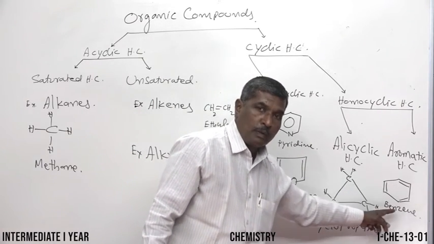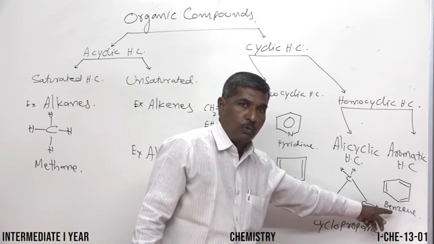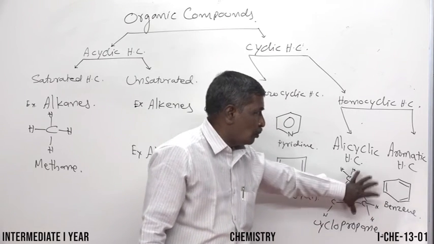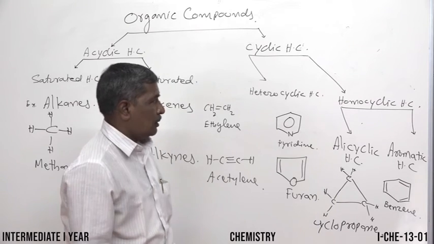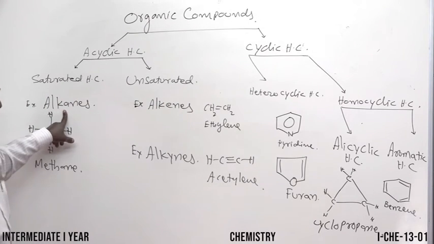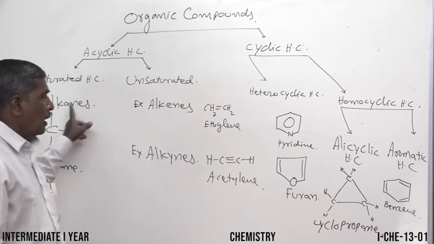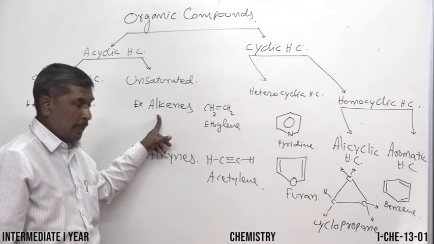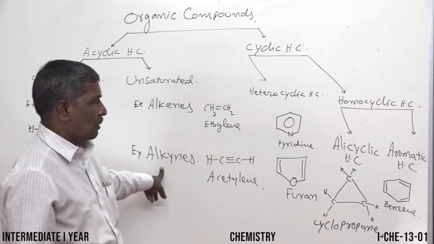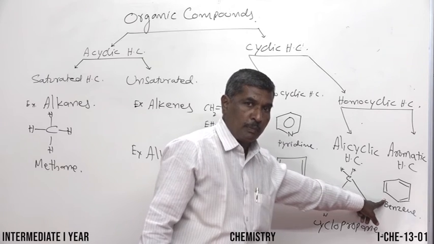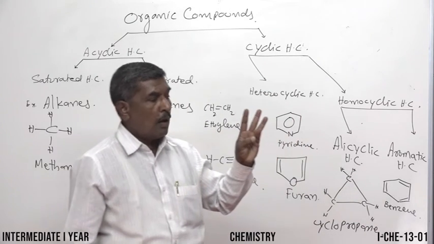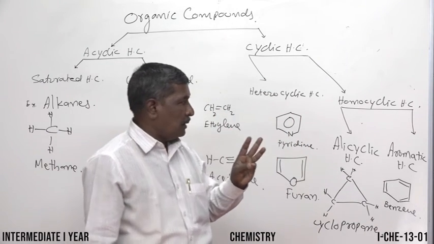Here also, the ring is made up of only carbon and hydrogen, no other atom. That's why these two come under the homocyclic hydrocarbons. In our syllabus, alkanes is the first topic, alkenes the second topic, alkynes the third topic, and benzene is the last topic. So we have alkanes, alkenes, alkynes, benzene.